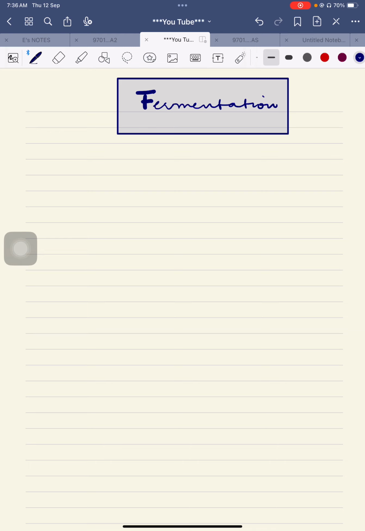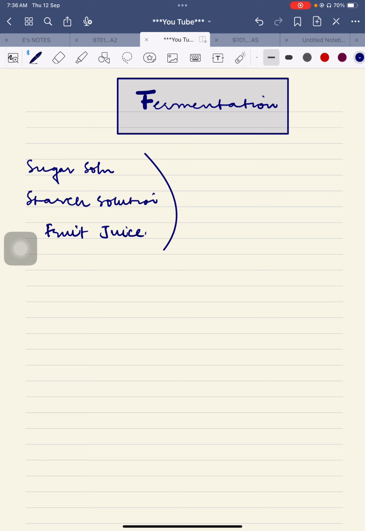Basically, we require a sugar solution, or you may say a starch solution, or it can be fruit juice as well. Any name can be used, but all of them are basically the same. Sugars are also existing in the fruit juice. A specific sugar which exists in fruit juice is called fructose.